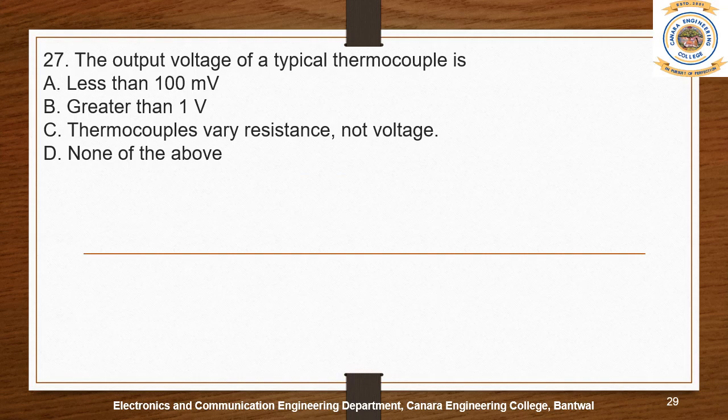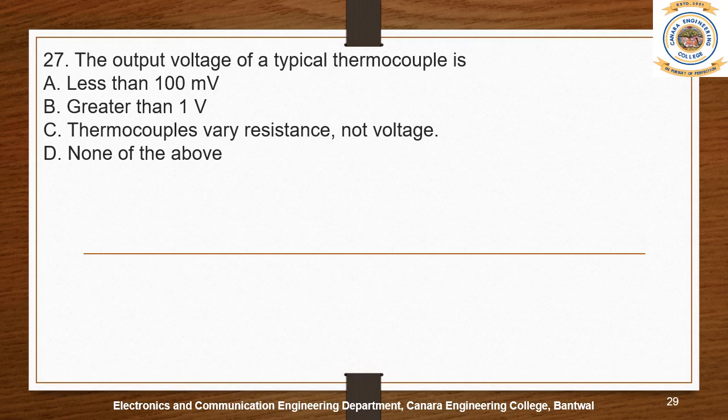The output voltage of a typical thermocouple is less than 100 millivolts, or greater than 1 volt, or the thermocouple varies resistance, not voltage, or none of the above. Firstly, we should understand what a thermocouple is. A thermocouple basically has two dissimilar conductors with an electrical junction, and we use it to measure temperature. By measuring the voltage at the thermocouple junction, we measure the temperature.